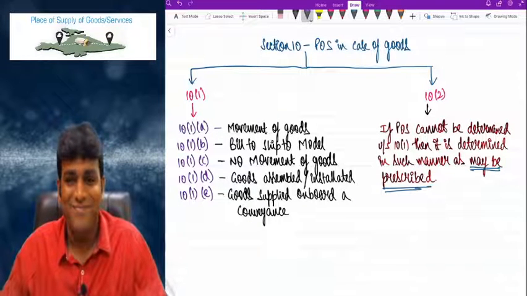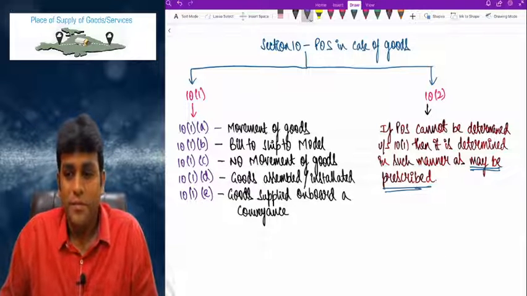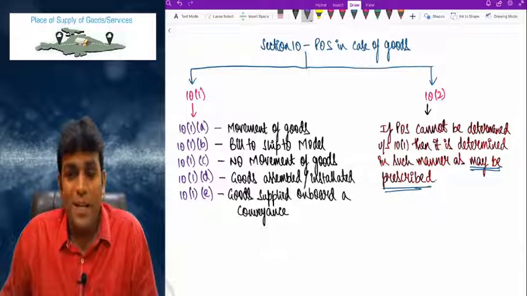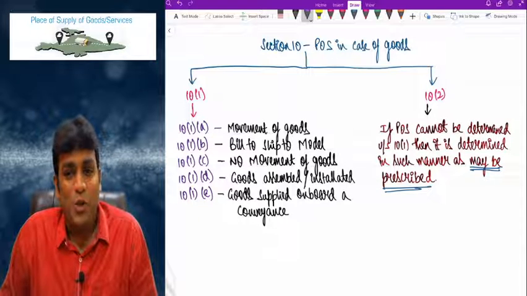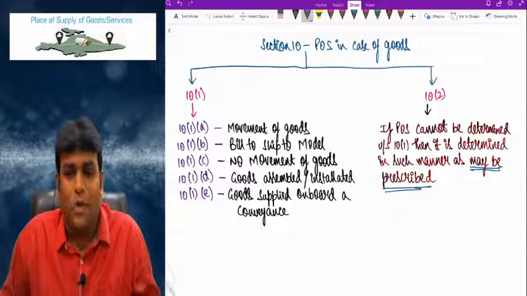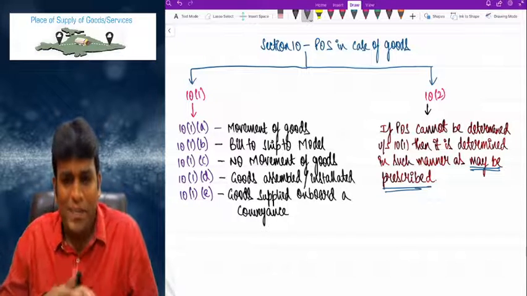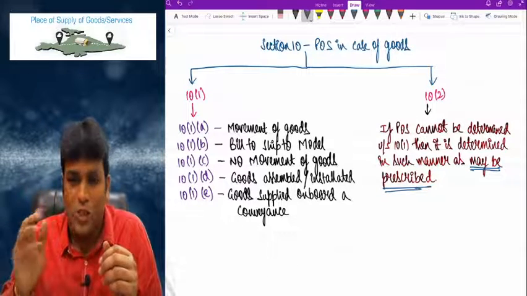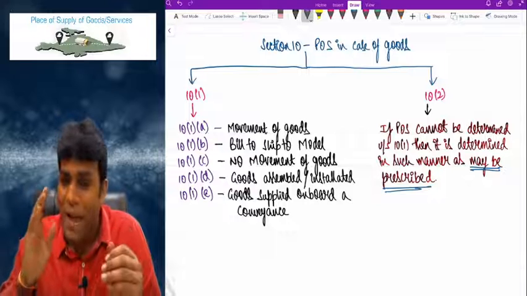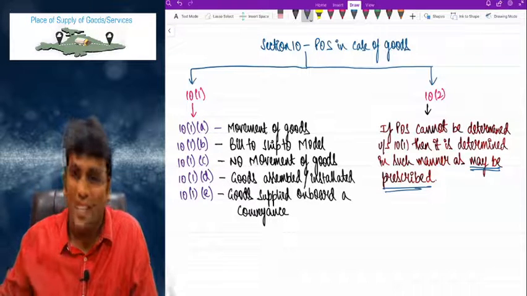Next point. So friends, let's start discussion about section 10(1). In 10(1) we have got, as I clearly told, 10(1)(a), 10(1)(b), 10(1)(c), 10(1)(d) and 10(1)(e). Some good points are there in the context of 10(1), so we'll spend some good time and become perfect. Come on, my dear friends, get ready.